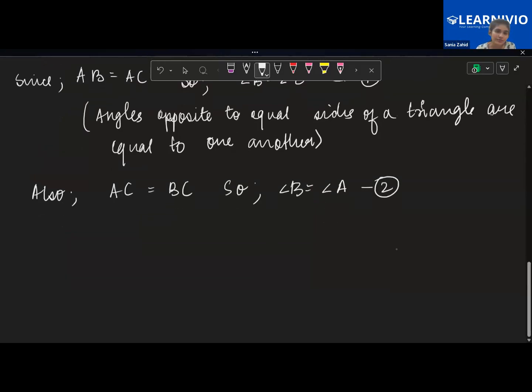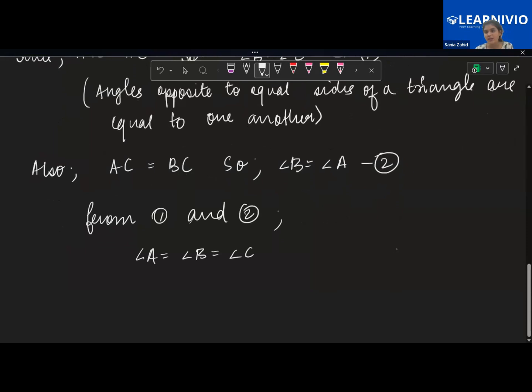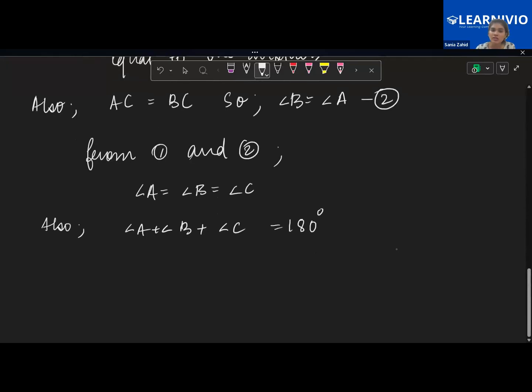So from 1 and 2, what do we have? Angle A is equal to angle B is equal to angle C. Right, children? Also, angle A plus angle B plus angle C is equal to 180 degrees. So, just consider them to be x. So, thrice of x is 180 degrees. So, x is equal to 60 degrees.